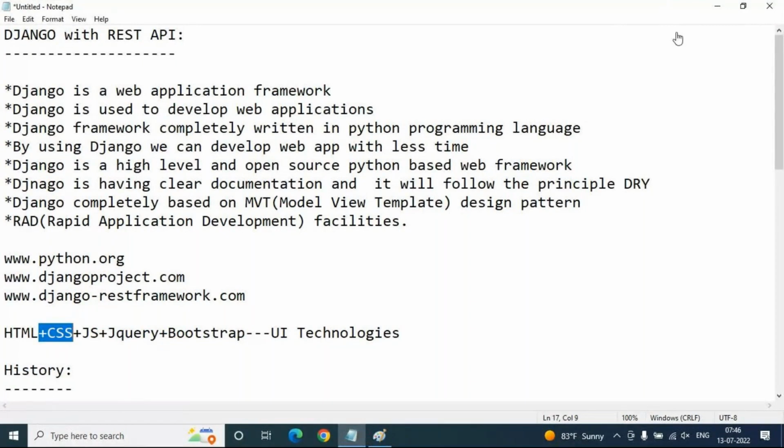Because once we start Django project development, we will be involved in three areas: model, view, template. Model means database knowledge is required. View means Python logic is required. Template means HTML, CSS, JavaScript, Bootstrap knowledge is required. So I hope you understand our main intention of this MVT pattern with Django, and what Django is in this session.